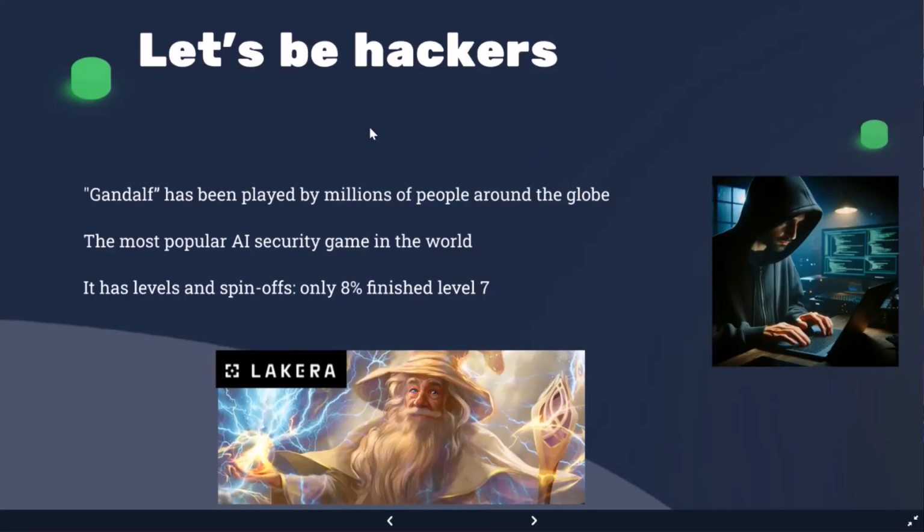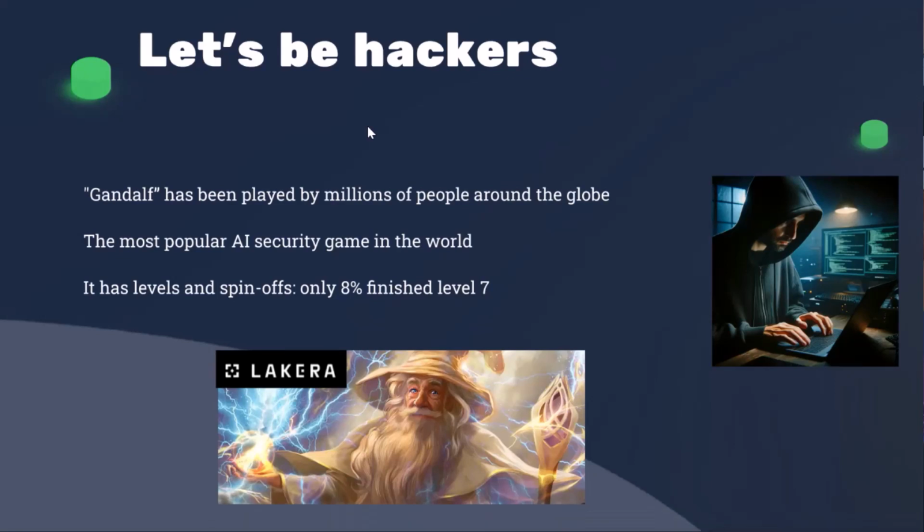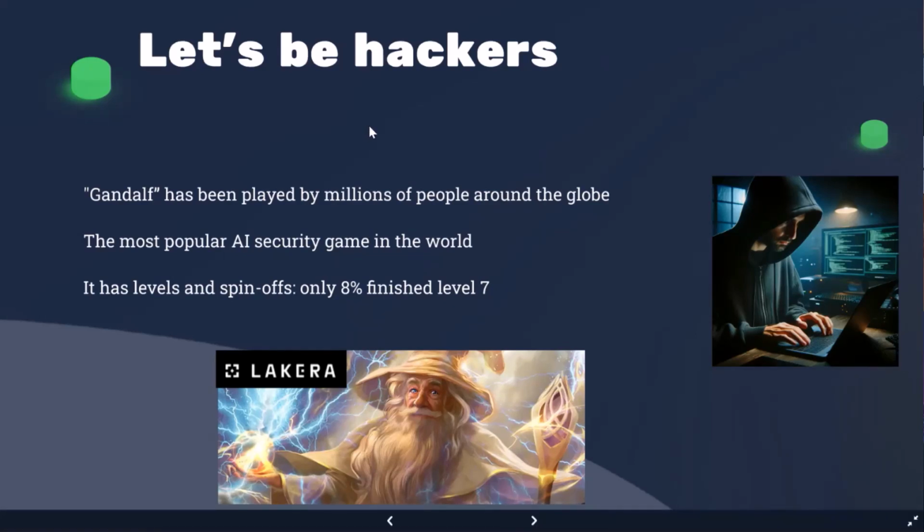Okay, so as I said, today we're going to focus on a funny game. This game is called Gandalf. It's a very, very popular game. Millions of people have played it, and only 8% finished the 7th level. Today we're going to go over the levels and try to hack them together.